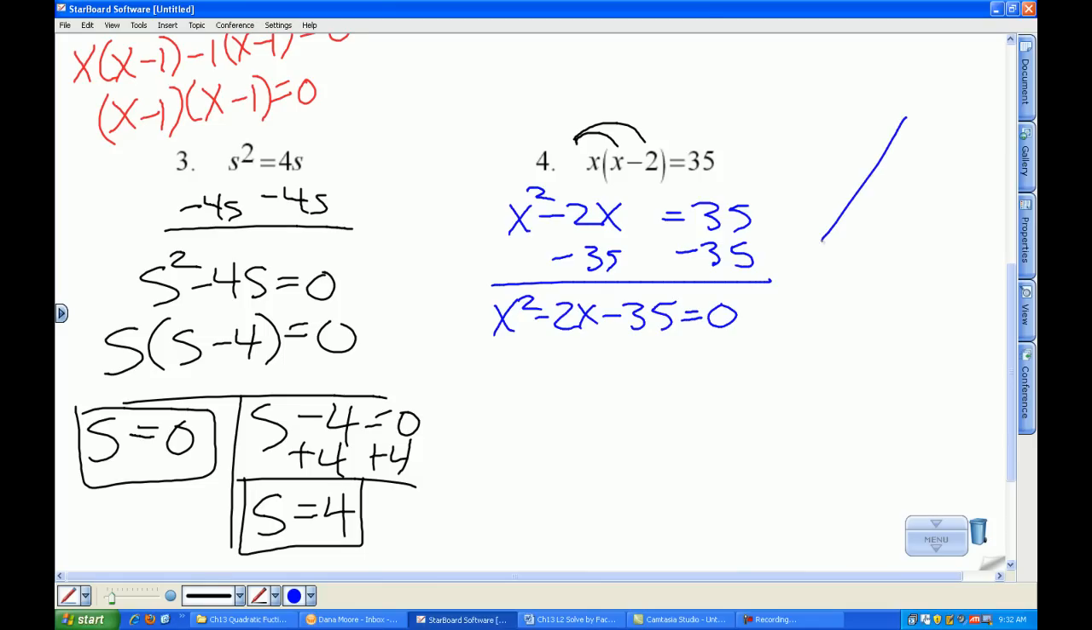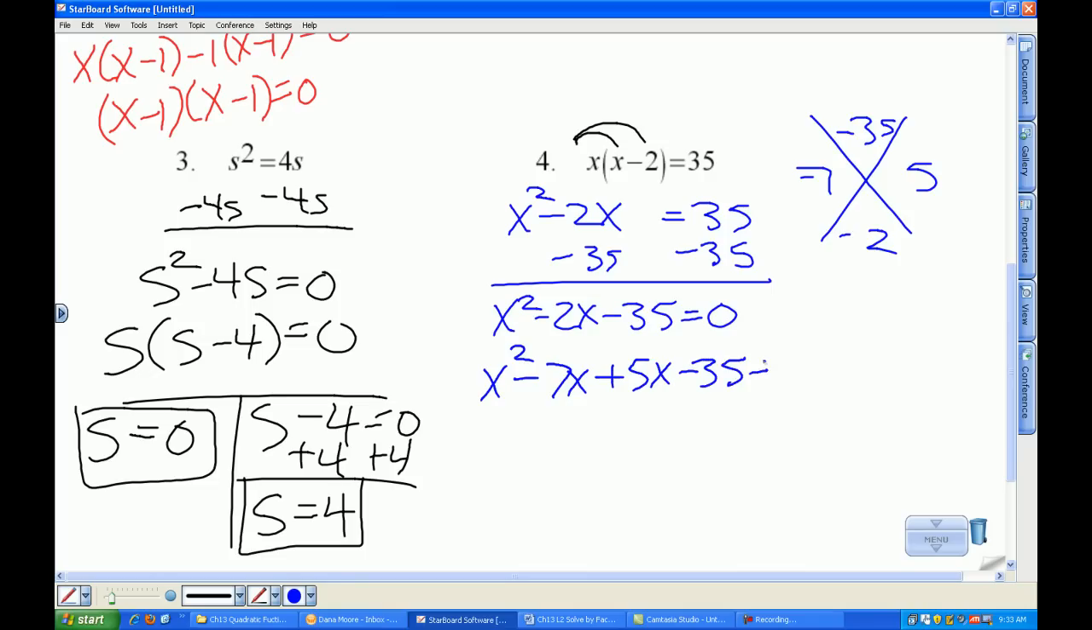We'll do our puzzle. Factors of negative 35 that add up to negative 2. Well, one of the tricks is start with the factors that are closer together. And the closest factors together would be 7 and 5. 7 times 5 is 35, and if I make 7 negative, negative 7 plus 5 is going to be negative 2. So we get x squared minus 7x plus 5x minus 35 is equal to 0.